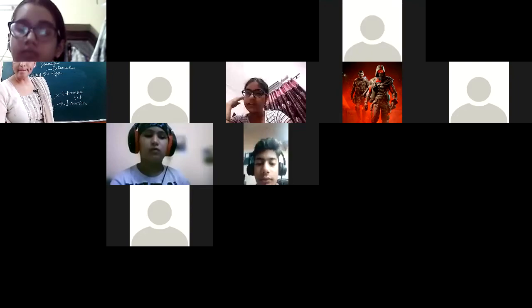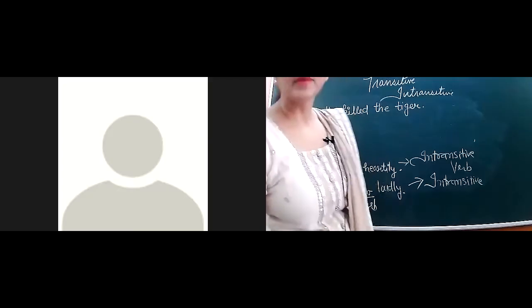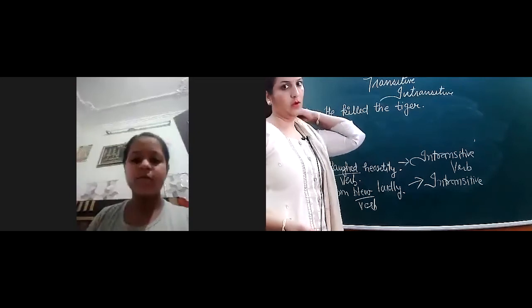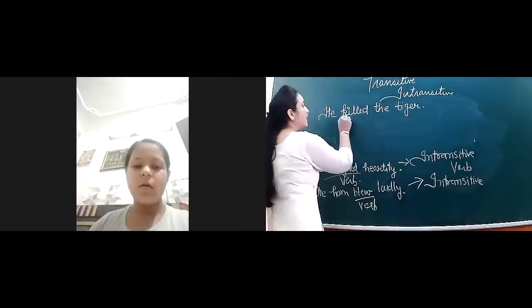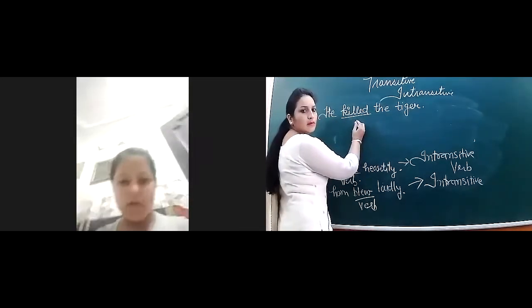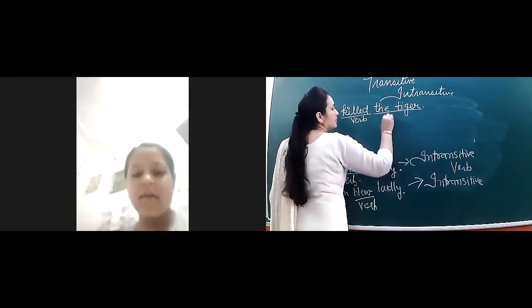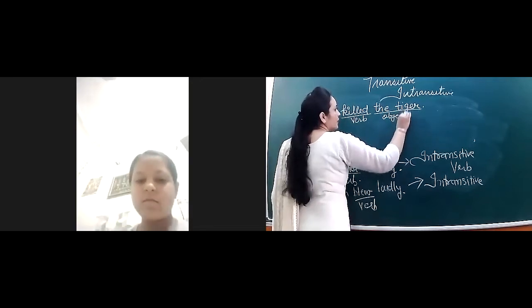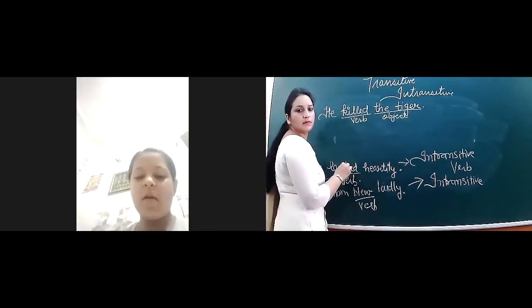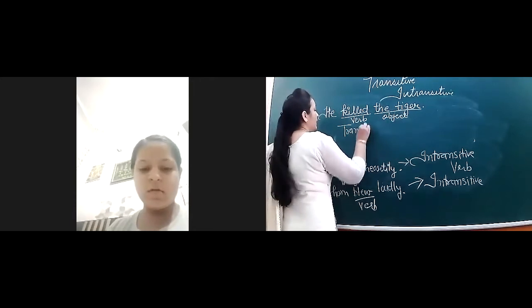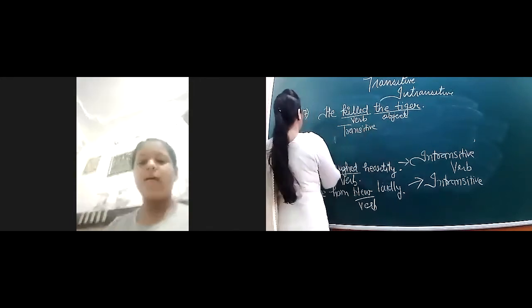Ma'am, killed is the verb and the tiger is the object. Can you show me your face? Yes, ma'am. Okay, speak again. Killed is the verb, and the tiger is the object. And which verb will this be? Ma'am, transitive. Yes, very good. It will be a transitive verb.